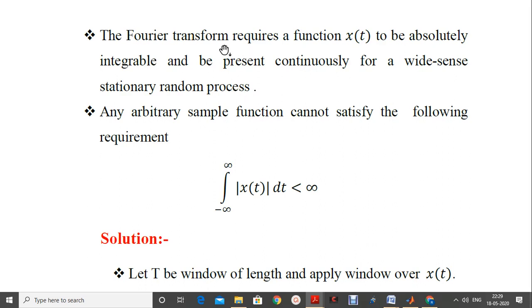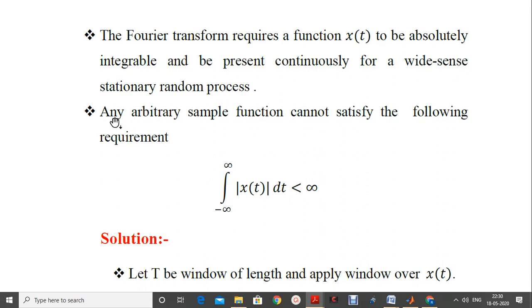Now the Fourier transform expects a function x of t, that is a sample function x of t, to be absolutely integrable. The meaning is it has to be continuously present at all instants of the time for a wide sense stationary random process. So this is one fundamental requirement of the Fourier transform, and x of t represents the sample function of a given random process X of t in uppercase.